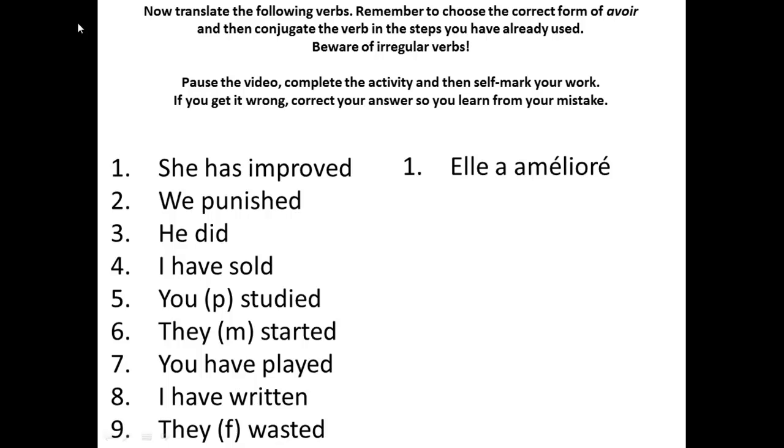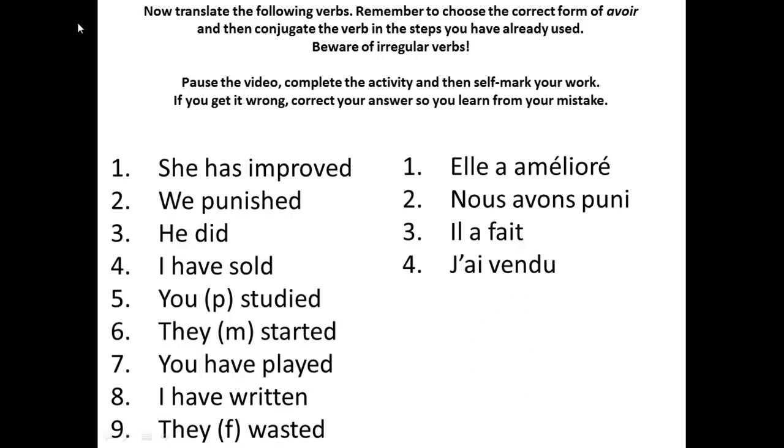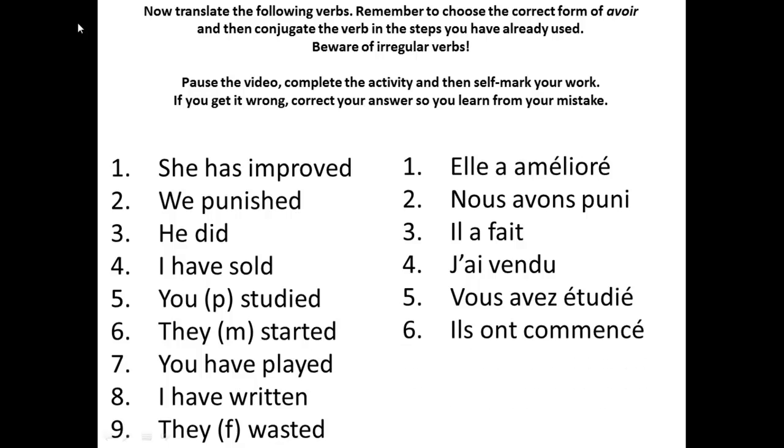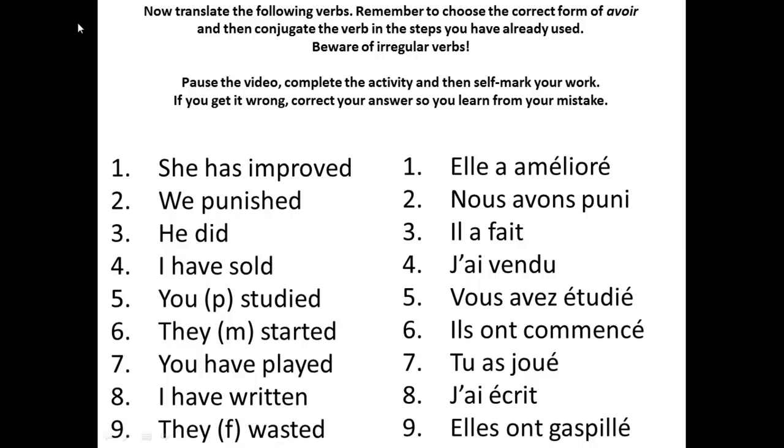Numéro 2. We punished. Nous avons puni. Numéro 3. He did. Il a fait. Numéro 4. I have sold. J'ai vendu. Numéro 5. You, plural, studied. Vous avez étudié. Numéro 6. They started. Ils ont commencé. Numéro 7. You have played. Tu as joué. Numéro 8. I have written. J'ai écrit. Numéro 9. They wasted. Elles ont gaspillé.